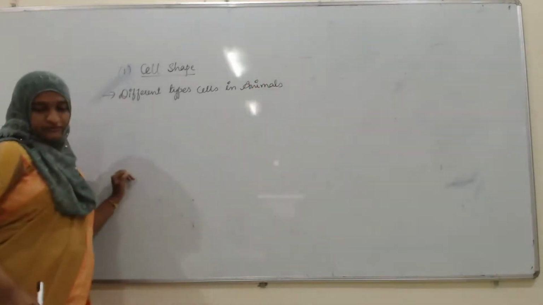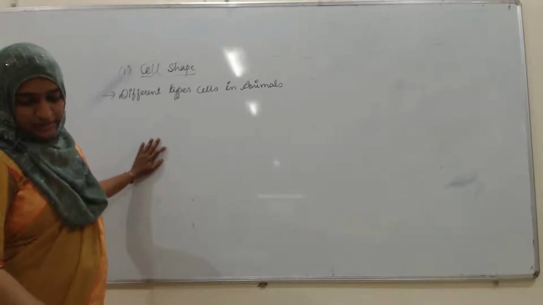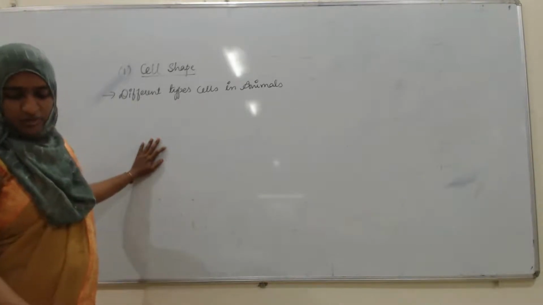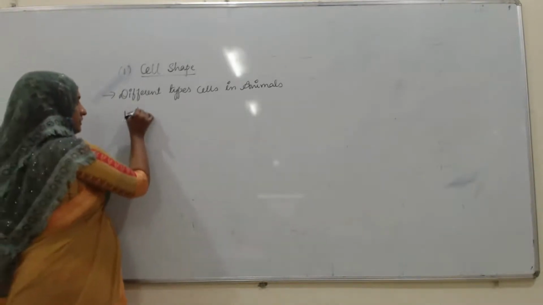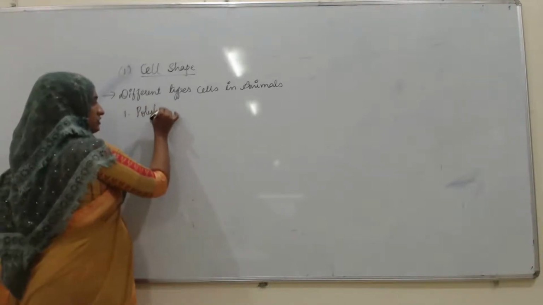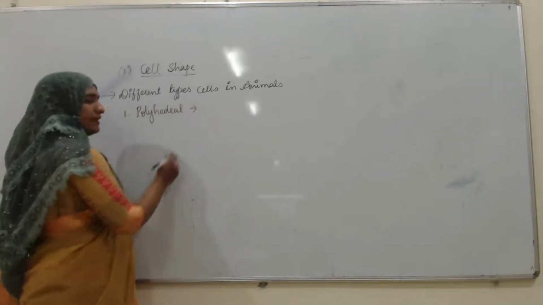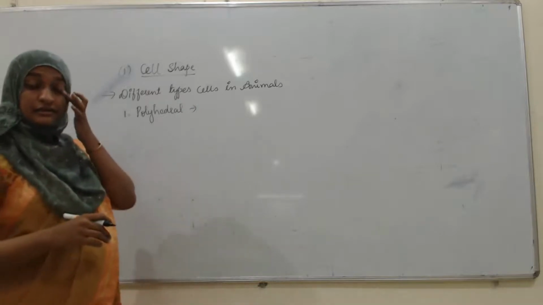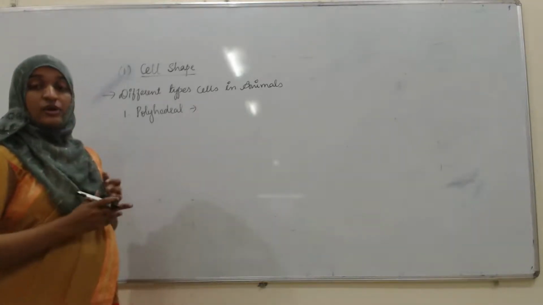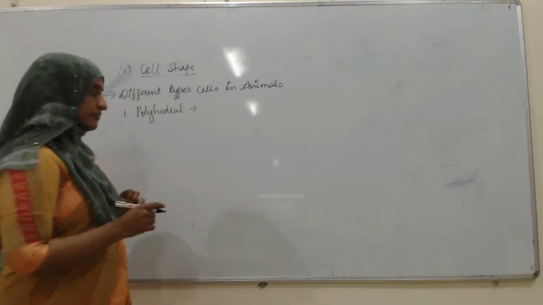Among these, the first is polyhedral. In which type of cells will you find polyhedral? Polyhedral means many-sided. That is found in the squamous epithelium.